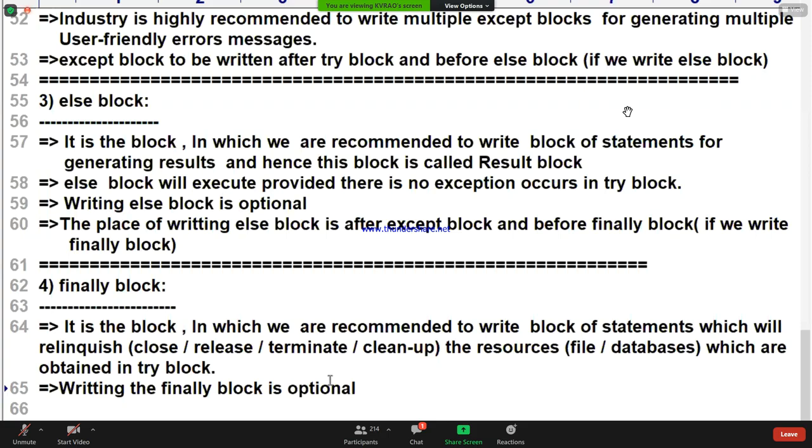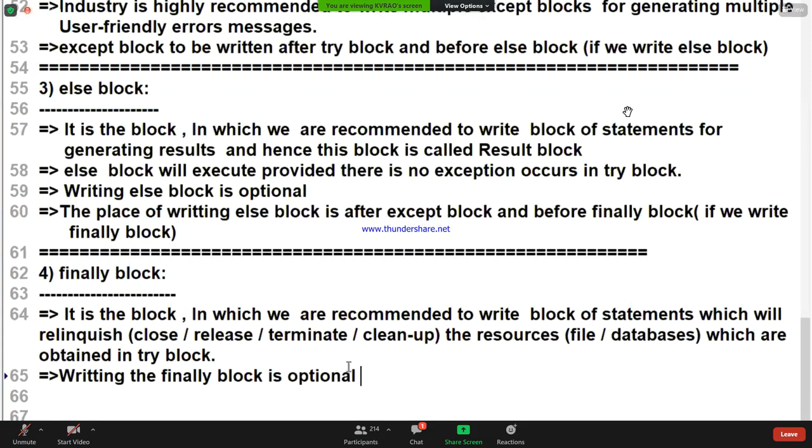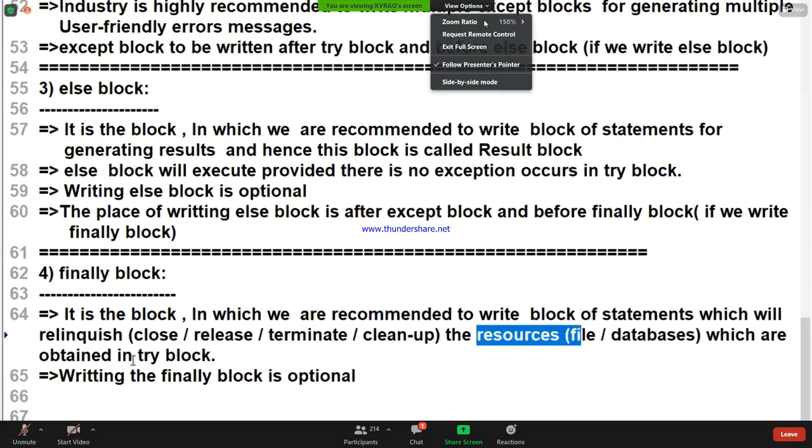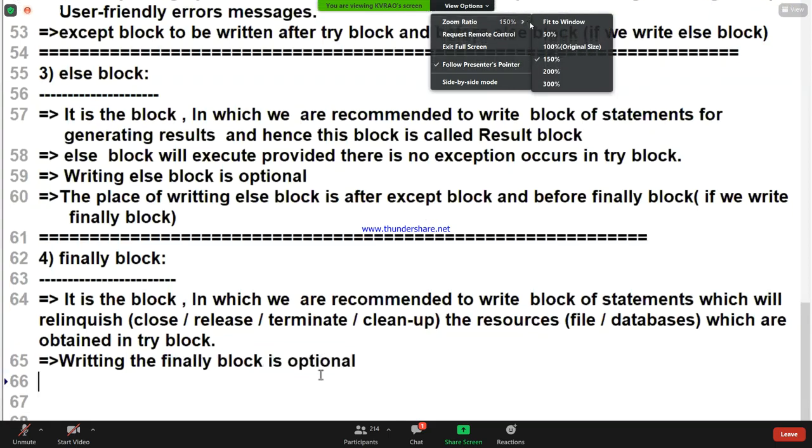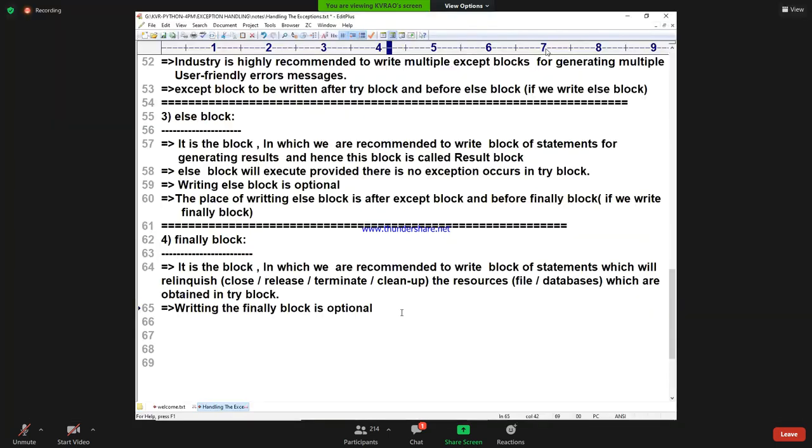You may have a question, sir, when do you write and when don't you write? Simple. When you have resources with me, I will write the finally block. When I don't have resources in my program, I don't write the finally block. That's why writing the finally block is optional. Is this point understandable? Because I am asking whether every point is clear or not, because I need to move forward. That's why I am getting confirmation from you.